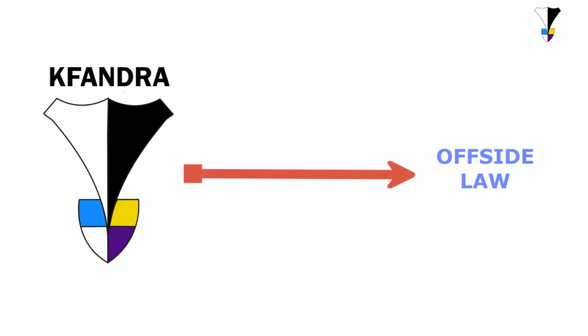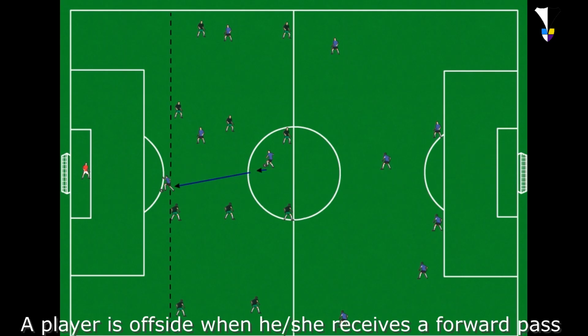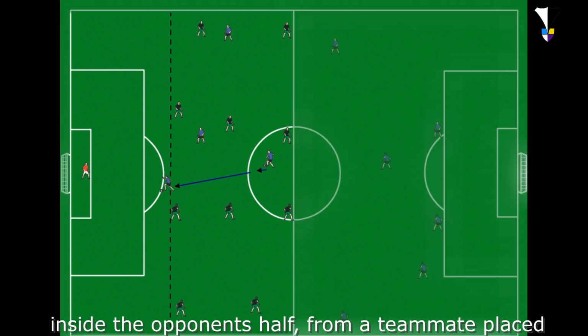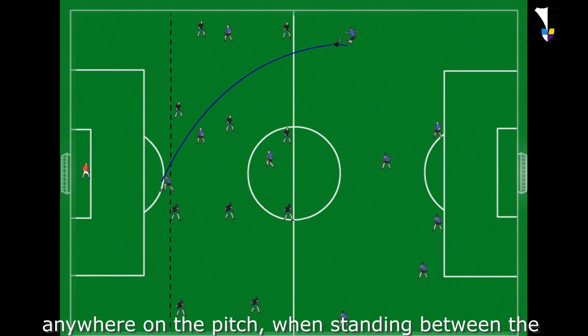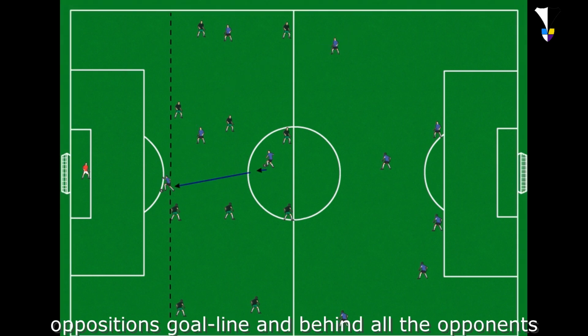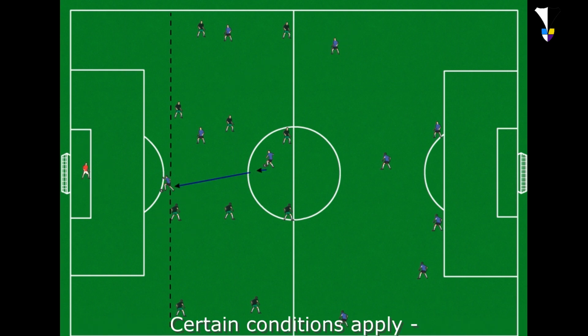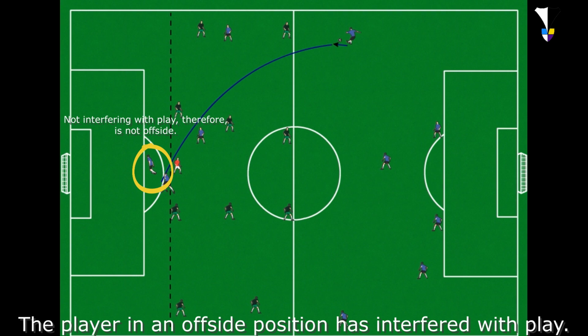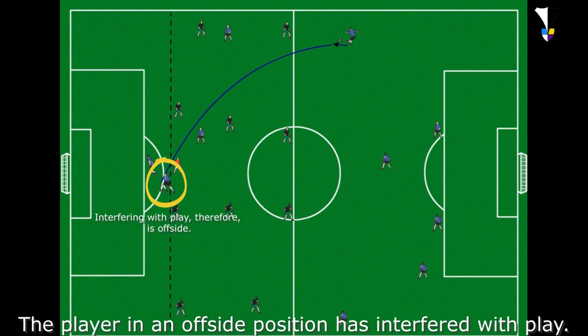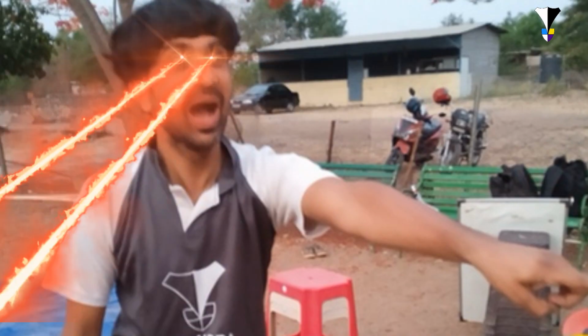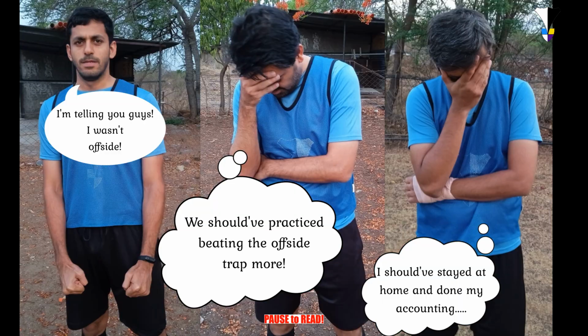Here it is. A player is offside when he or she receives a forward pass inside the opponent's half from a teammate placed anywhere on the pitch when standing between the opposition's goal line and behind all the opponents or between 2 opponents. Certain conditions apply. The player in an offside position has interfered with play. Catching offside is one of the biggest weapons that a team has to frustrate and irritate their opponents.